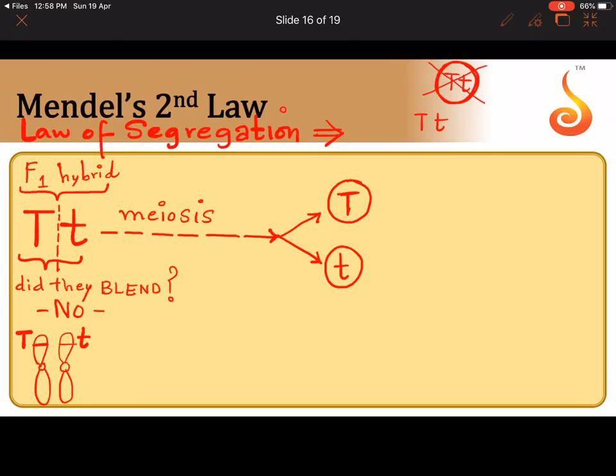There is no blending. When do they decide to say goodbye to each other? During meiosis. During meiosis, they faithfully move away such that a gamete receives either capital T or small t. There cannot be a gamete which has received both. There cannot be a gamete which receives a mixed product of both. No mixture or blending is happening. It's not possible for both to move because, as I told you, in meiosis the homologous pairs get separated.